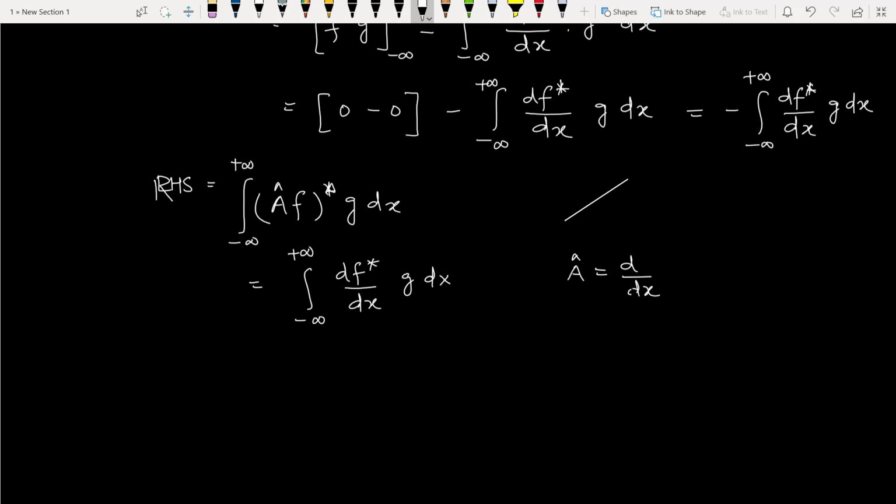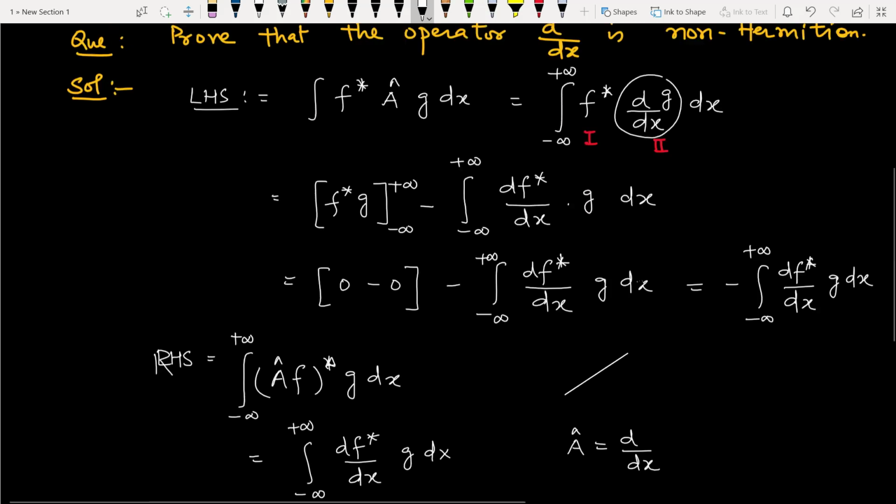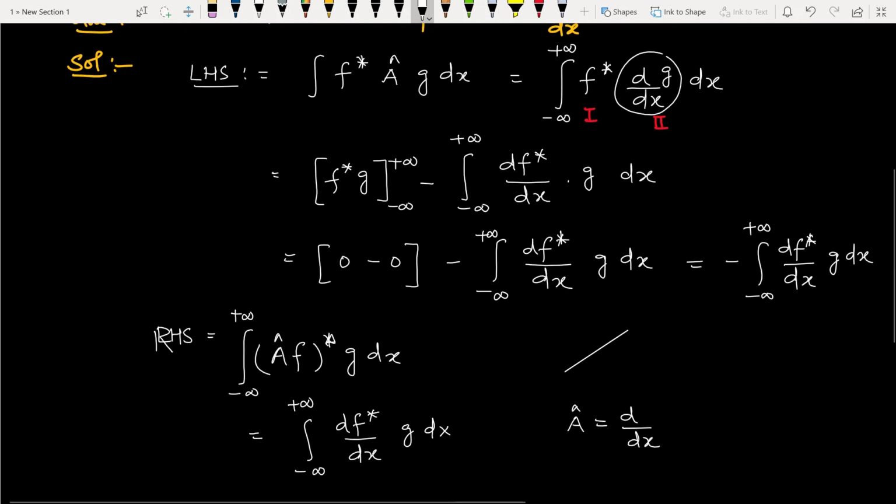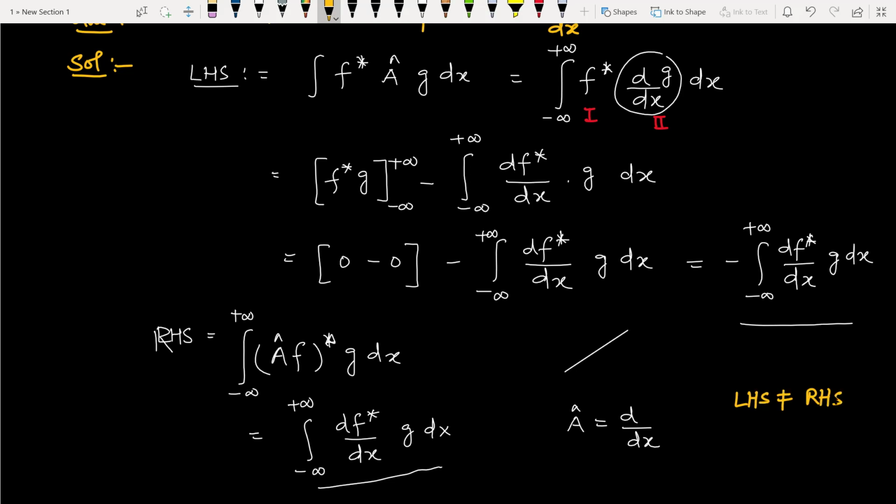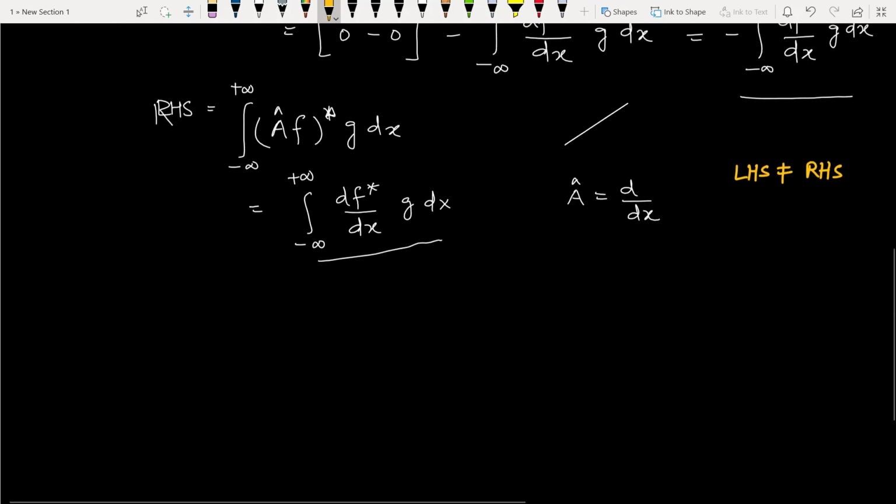So if we check out for left and right sides, compare these values, then we conclude that left hand side is not equal to right hand side. So d by dx operator is non-Hermitian.